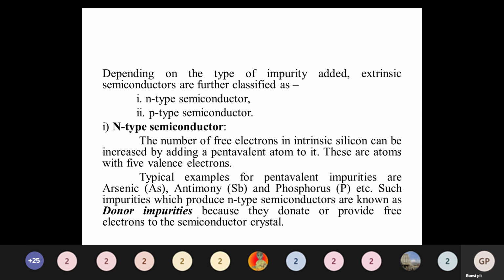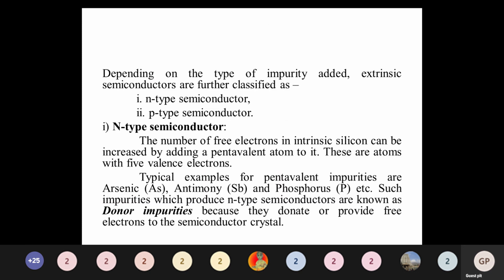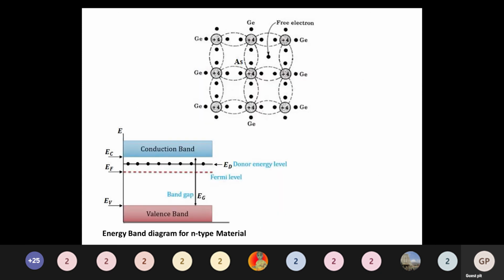That is called a donor, the donor impurities. So arsenic, antimony, phosphorus are examples for the donor. Donor means electrons are the majority carriers. You should know this concept.